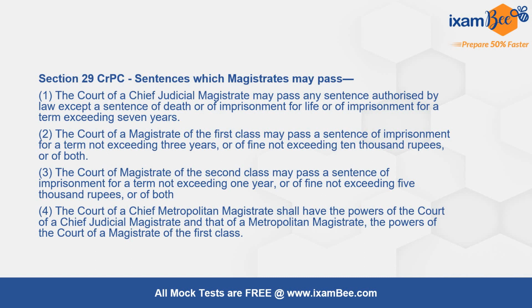This is given under section number 29 of Criminal Procedure Code, which talks about sentences which a magistrate may pass. The Court of Chief Judicial Magistrate may pass any sentence authorized by law except a death sentence or imprisonment for life or imprisonment for a term exceeding 7 years. Court of Magistrate of first class can pass a sentence of imprisonment for a term not exceeding 3 years or fine not exceeding 10,000 rupees. Of second class may pass an imprisonment for a term not exceeding 1 year or fine not exceeding 5,000 rupees.